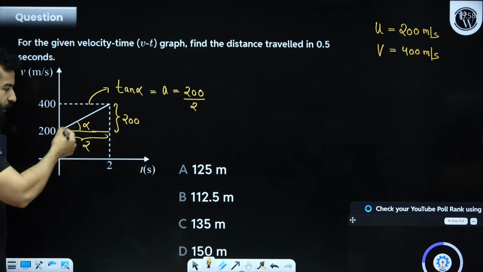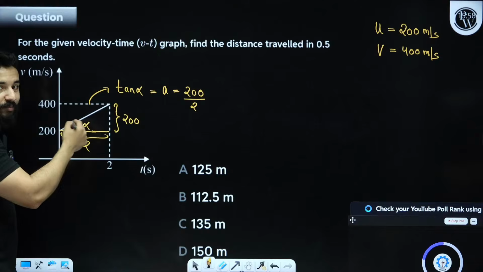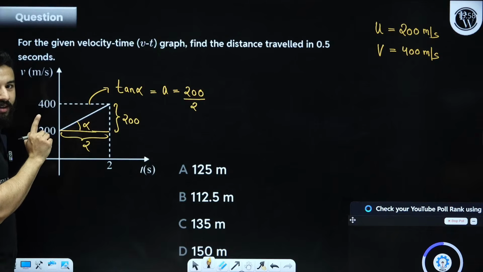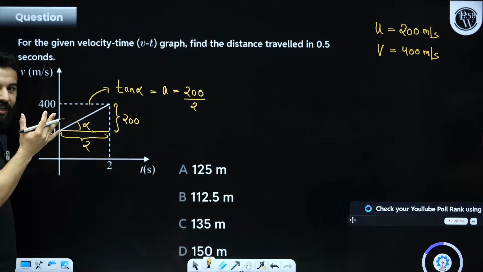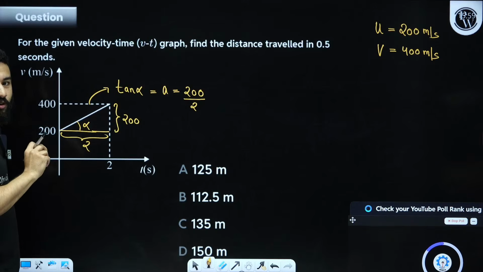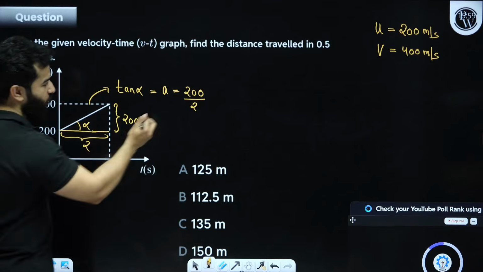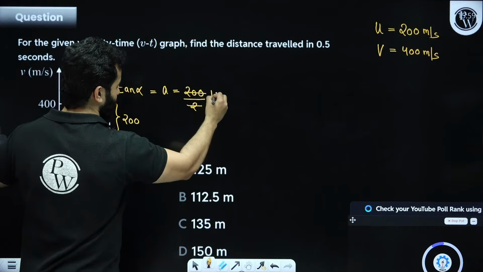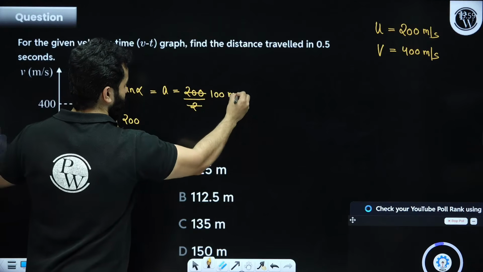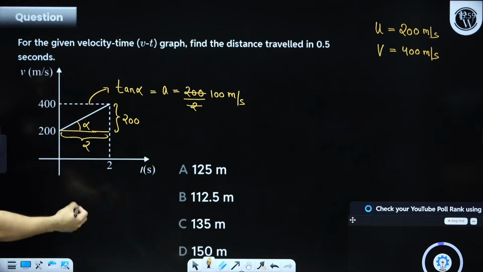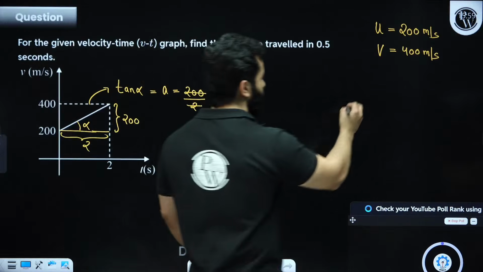If you have got a straight line in a velocity time graph, that means acceleration is constant, and it is a uniformly accelerated motion. So this is going to become 100 meter per second square. Clear? So acceleration is 100 meter per second square.